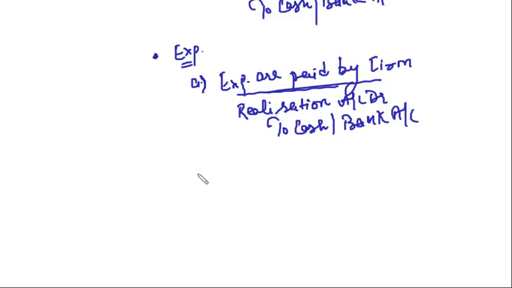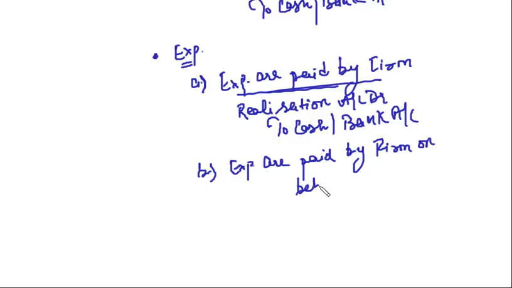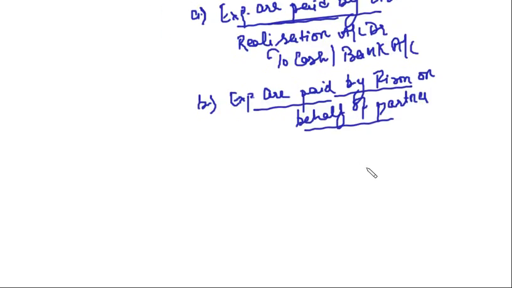The second case is when expenses are paid by the firm on behalf of the partner. That is, the responsibility was on the partner, but the expenses have been paid by the firm. Now the partner will compensate the firm. This is the same entry that we have discussed earlier in the partner's capital account.